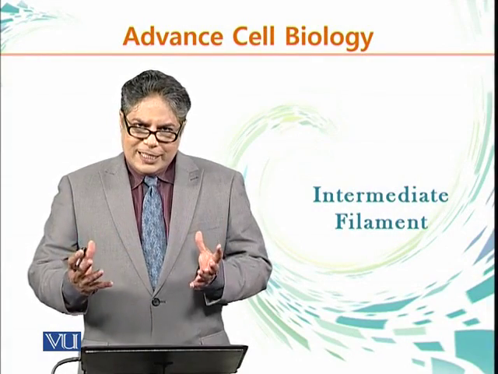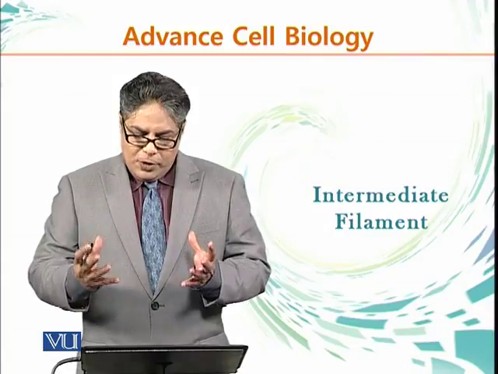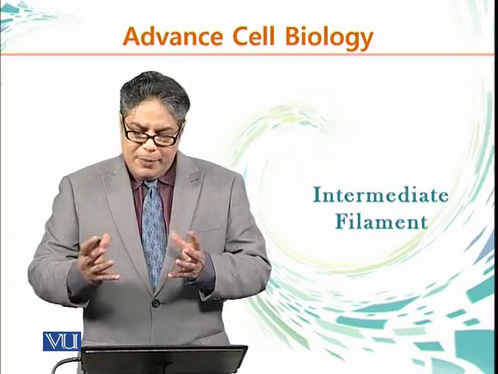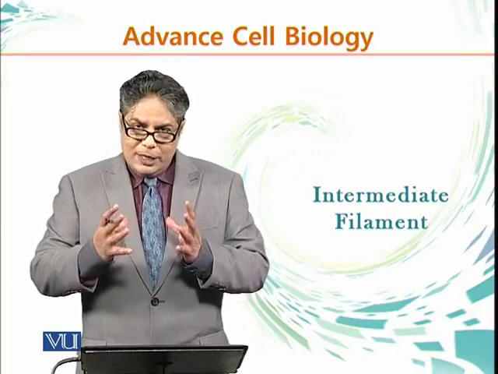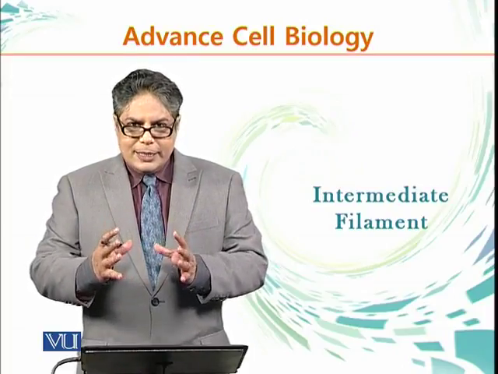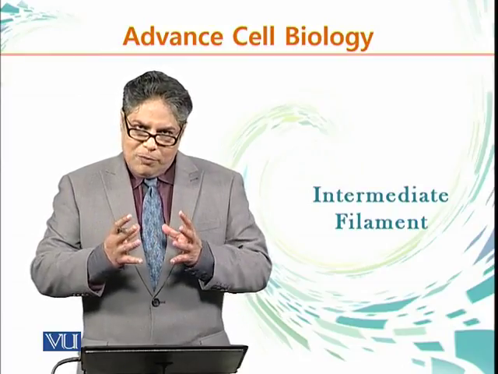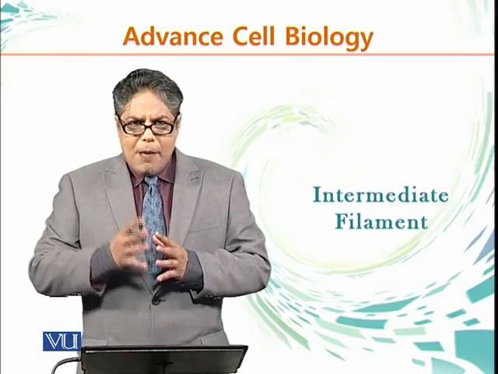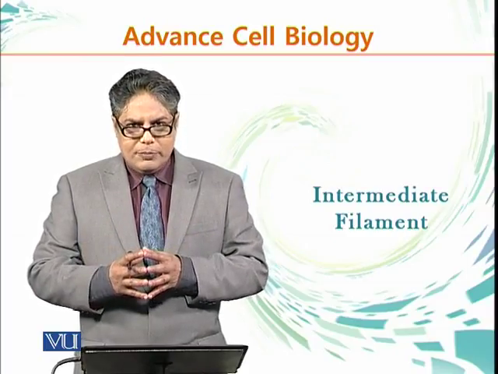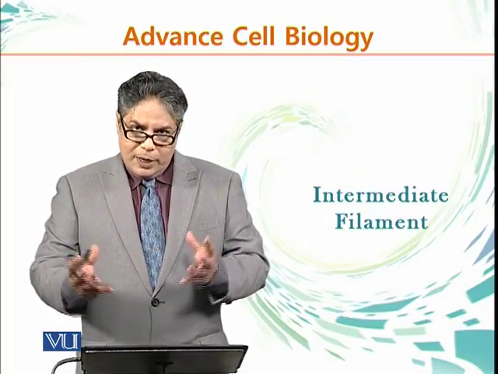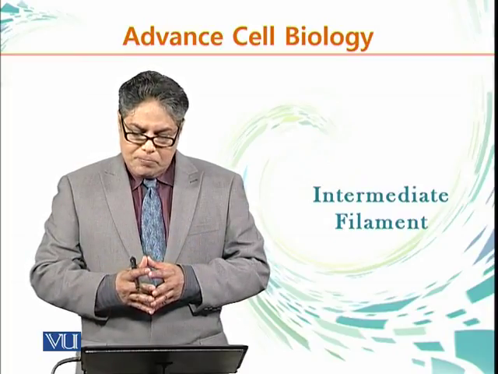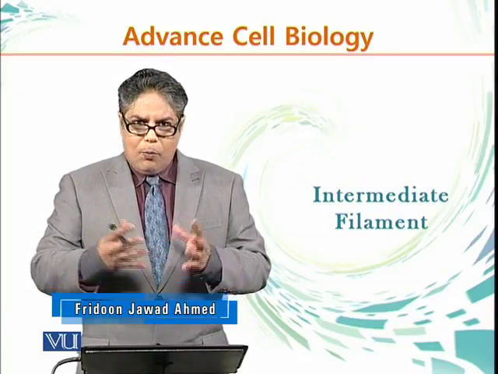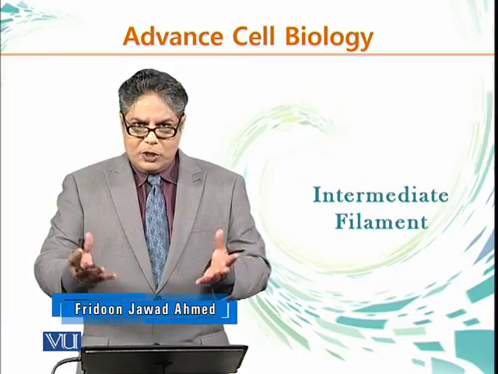All eukaryotic cells contain actin and microtubules, but not all organisms contain intermediate filaments, which are a major type of cytoskeletal element. This type of filament is primarily found in metazoans. Metazoans are multicellular organisms which have bodies made up of different types of cells. This, for example, includes humans, nematodes, and mollusks, which are snails and oysters, for example.